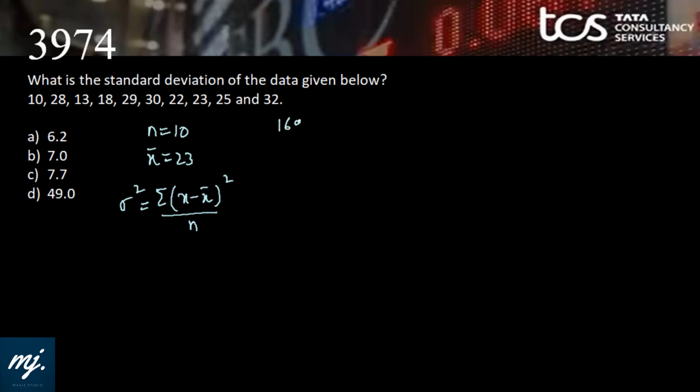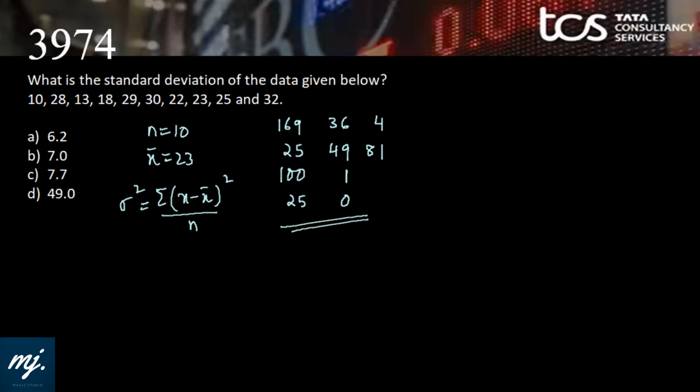Absolute difference will also work. 13 square is 169. 28, 23 is 5, square 25. 13, 23 is 10, square 100. 18, 23 is 5, square 25. 29, 23 is 6, that is 36. 30, 23 is 7, square 49. 22, 23 is 1. 23, 23 difference is 0. 25, 23 difference is 2, square is 4. And 32, 23 difference is 9 and square is 81.